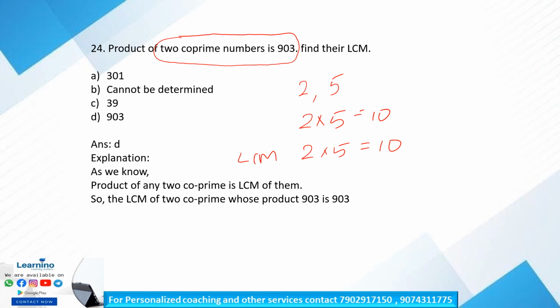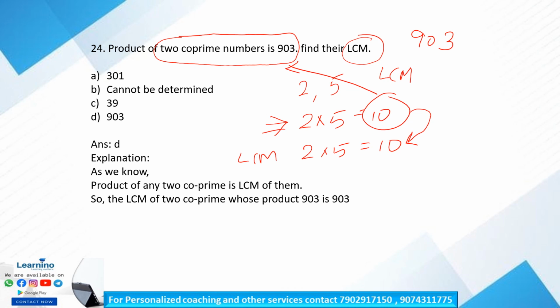So we know that the product of two co-prime numbers is the same as the LCM of the two co-prime numbers. In our question, the product of the two co-prime numbers is given as 903, so the LCM is also 903.